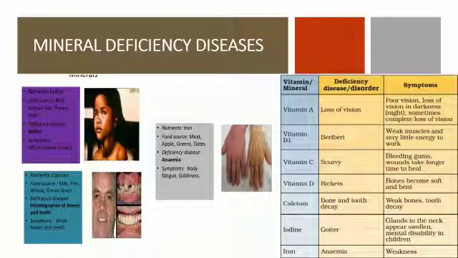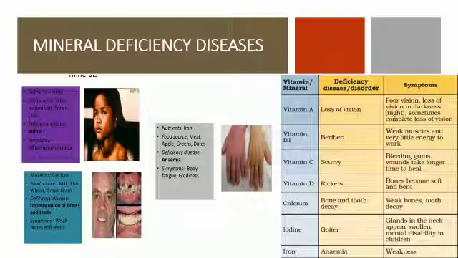Mineral deficiency diseases. Iron deficiency in food leads to anemia. This is more common in women. Iodine deficiency leads to goiter, which leads to a swelling in the neck. Having iodized salt and seafood will prevent this deficiency disease. Calcium deficiency leads to weak bones and teeth. Blood stops flowing when you get hurt after some time. Vitamin K helps in doing this.